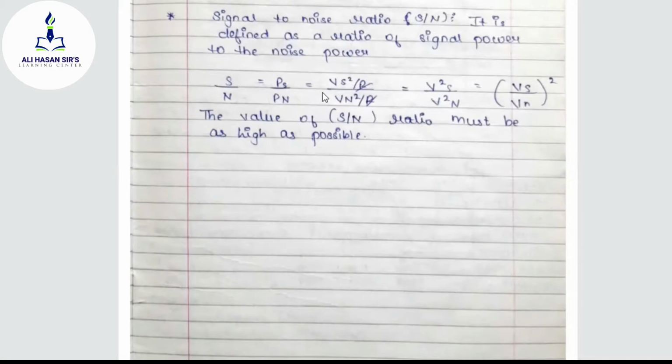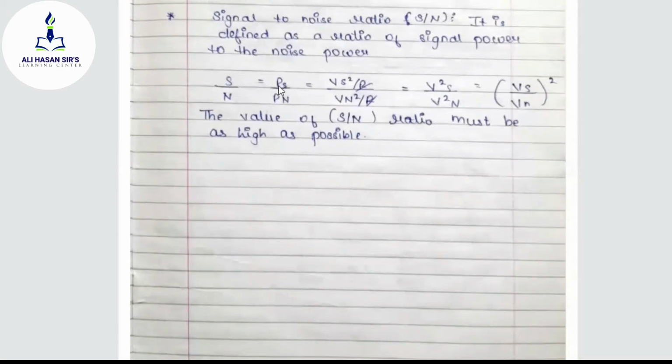Signal to noise ratio. Now, what do you mean by signal to noise ratio? It is a simple definition, defined as the ratio of signal power to the noise power. It is represented by S upon N, also known as the S by N ratio. S stands for signal power, N stands for noise power.